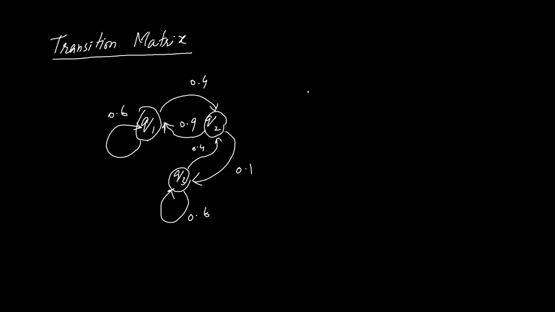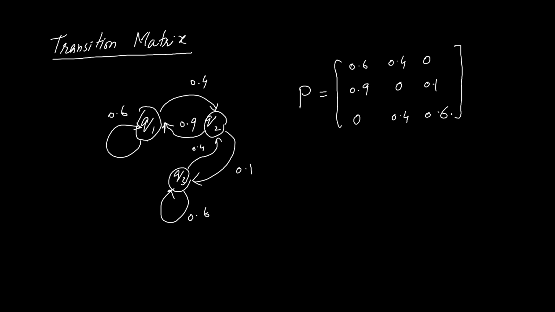Its transition matrix is represented as: Q1 to Q1 is 0.6, Q1 to Q2 0.4, Q1 to Q3 there is no edge going from Q1 to Q3, therefore this probability is 0. Q2 to Q1 is 0.9, Q2 to Q2 is 0, and Q2 to Q3 is 0.1. Q3 to Q1 0, Q3 to Q2 0.4, and Q3 to Q3 0.6. Note that the rows of the transition matrix each sum to 1.